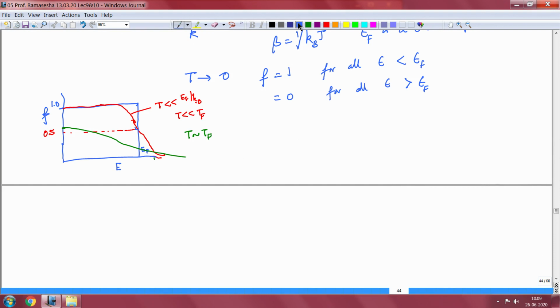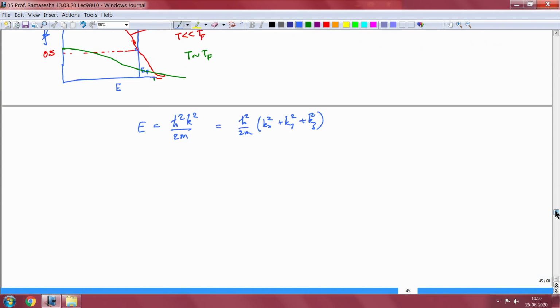So I said that the energy is given by h cross squared k squared by 2m, which is h cross squared by 2m times (kx squared plus ky squared plus kz squared). So constant energy surfaces are actually spheres in the 3-dimensional kx, ky, kz space. So I can write down the constant energy surfaces.